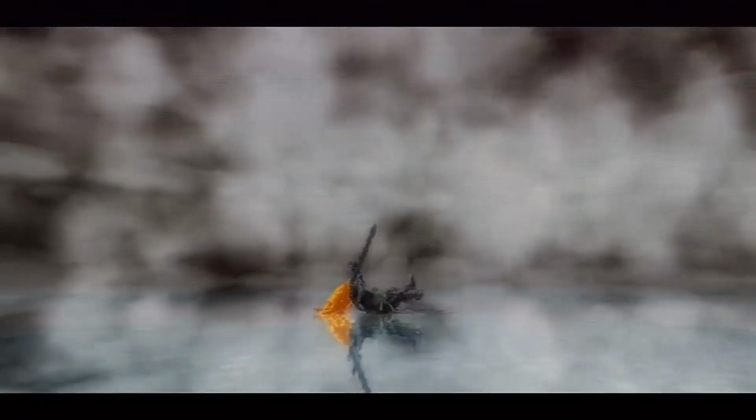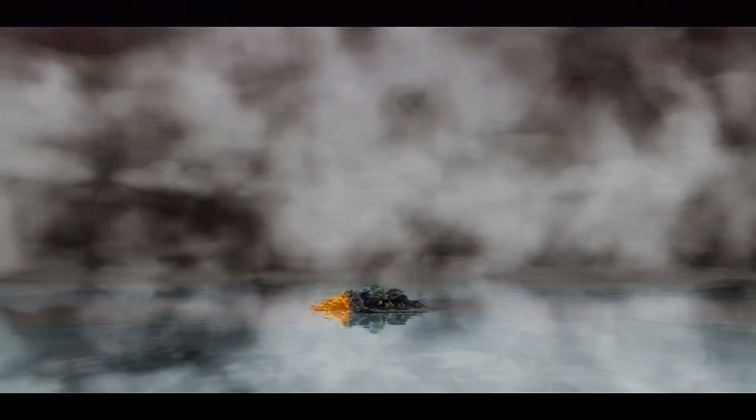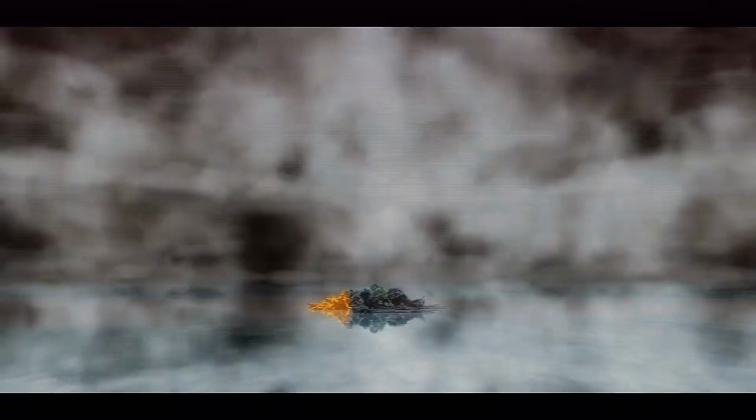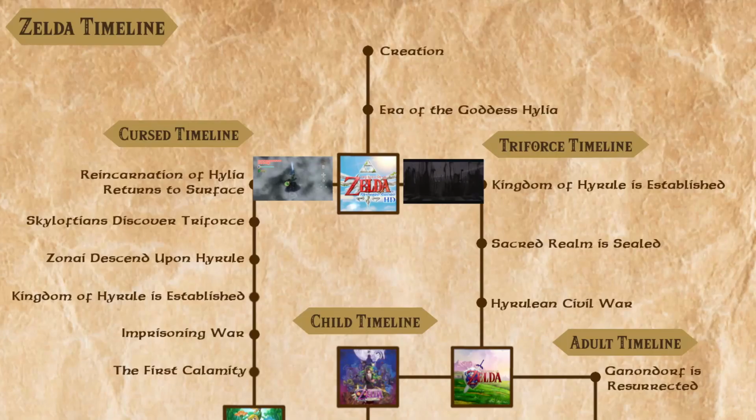The fracture point that causes this split is when Link kills Demise in the past. When this occurs, there is nothing that can be changed at the end of the timeline to allow Link to have killed Demise and the events that took place in Skyward Sword to occur. The only way for both events to occur is to split the timeline.